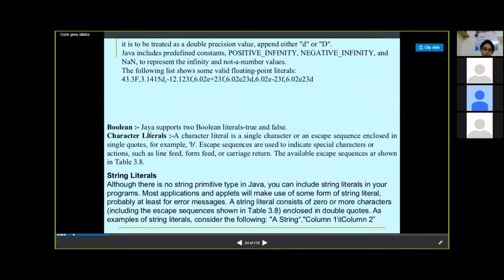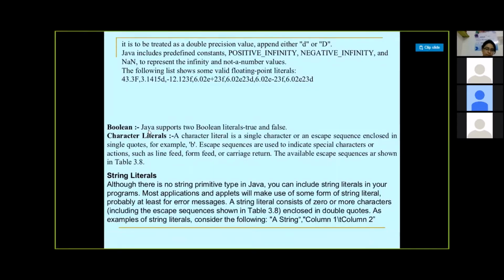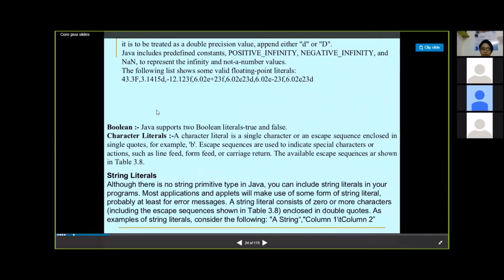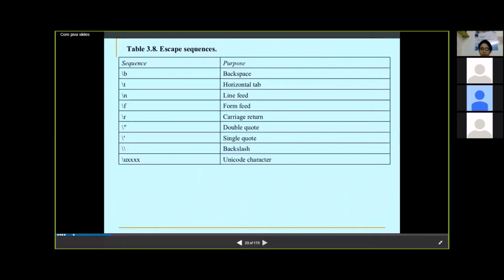Now the Boolean data type. What this data type stores is either a true value or a false value. It is a single bit Boolean which stores the value as 0 or 1, and while writing a program, we can have it as either true or false. Now character literals, these things are not that important. We would be skipping this part.